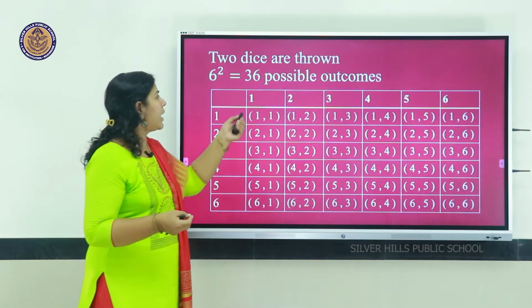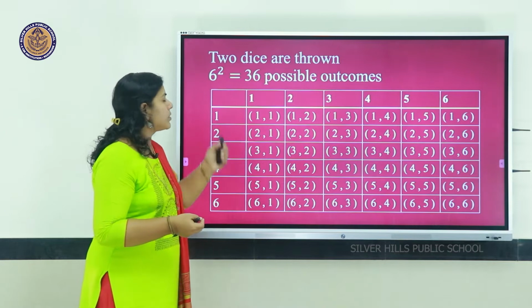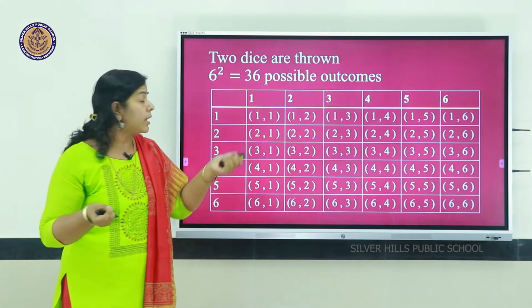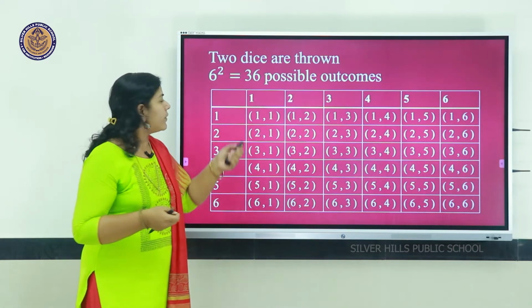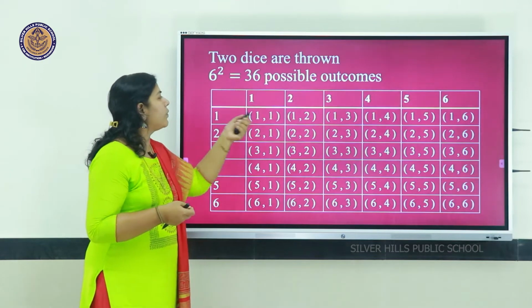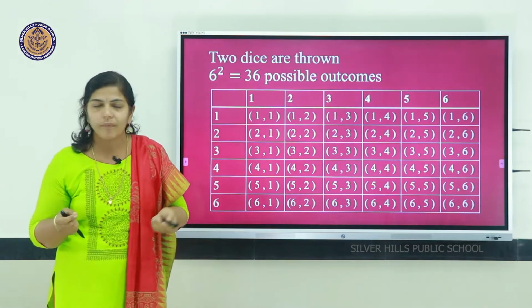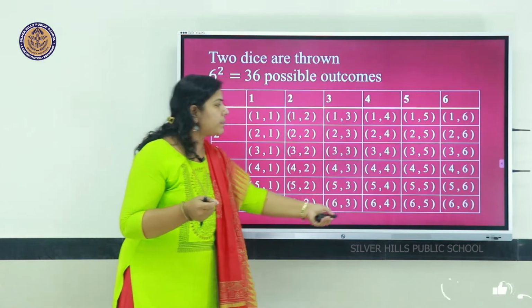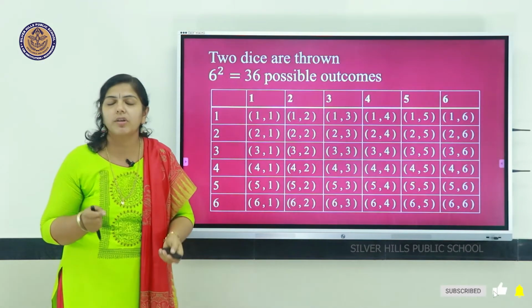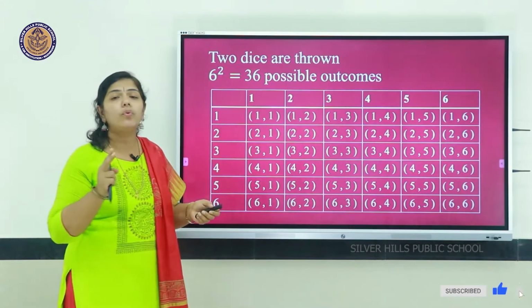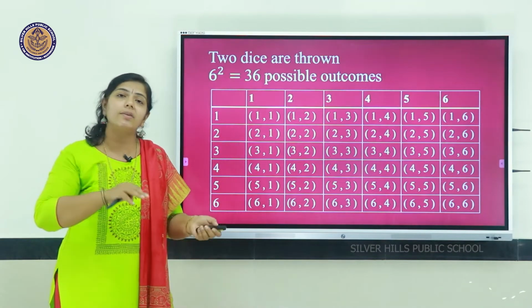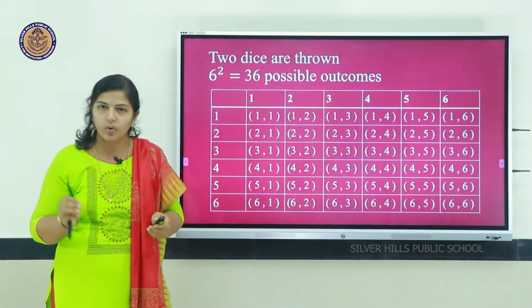If the first die is 1 and the second die also 1, the outcome will be (1, 1). If the first die is 2 and the second die is 1, our outcome will be (2, 1). Like that, if we take the sample space, we have 36 possible outcomes when we throw 2 dice, that is 6 squared.